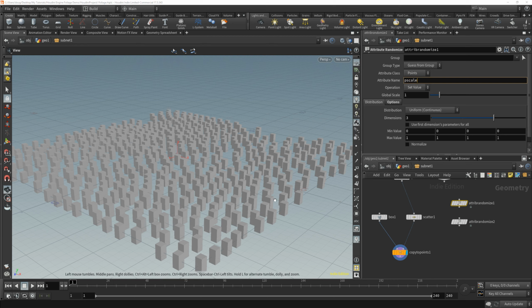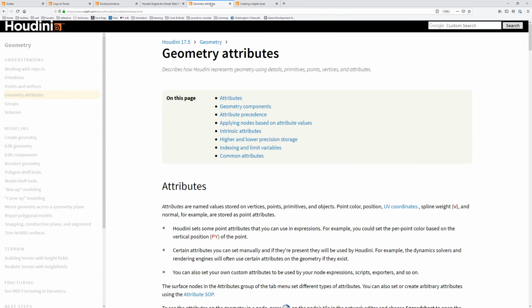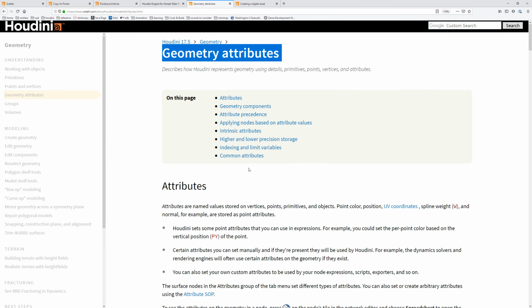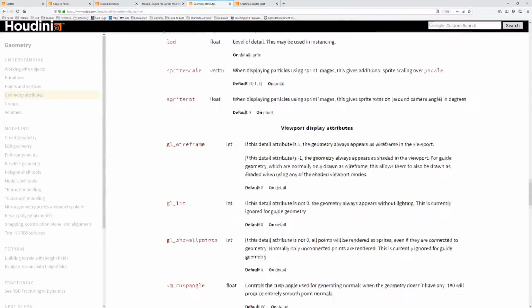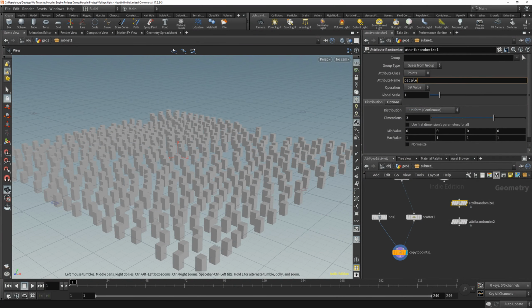And what P-scale does, I'll just show you the documentation on it real fast. Under geometry attributes, you can see all of these. And P-scale right here is a uniform scaling factor. So it's just a single float, and it scales it on all three axes the same amount. So that way we don't get distortion, we just get different sized objects.